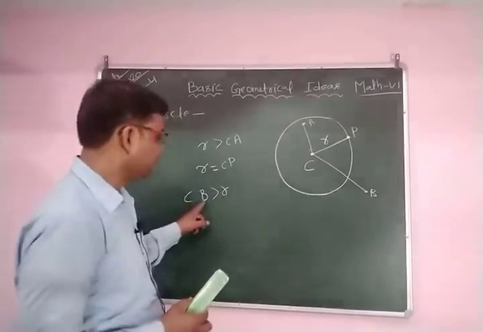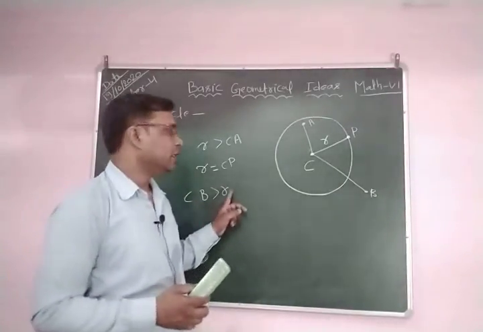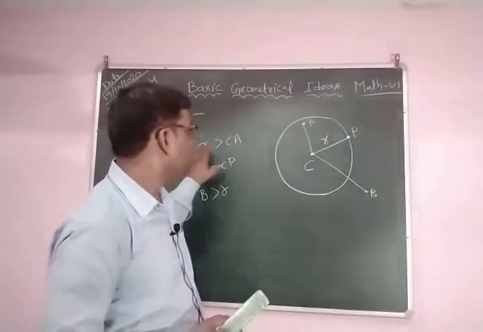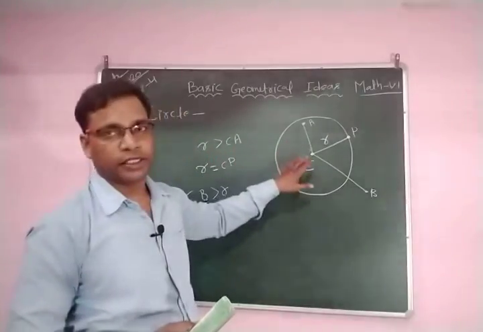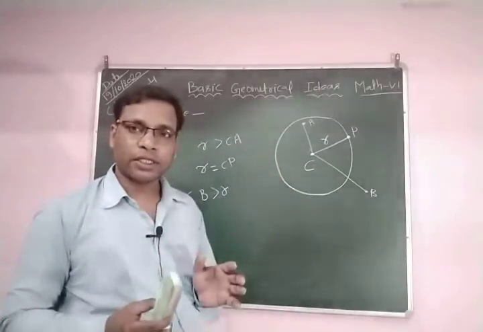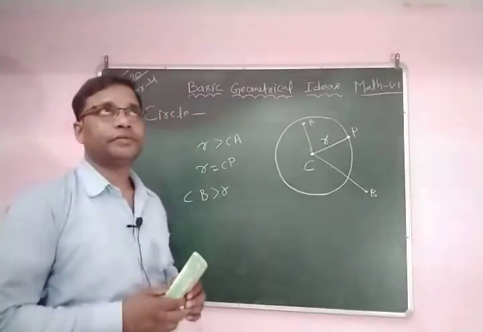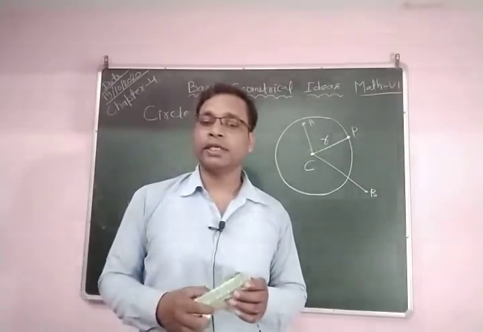You can see CB is greater than R, and for any point inside the circle, the distance between the point and the center is less than its radius. For any point on the circle, the distance between the center and that point is equal to its radius.